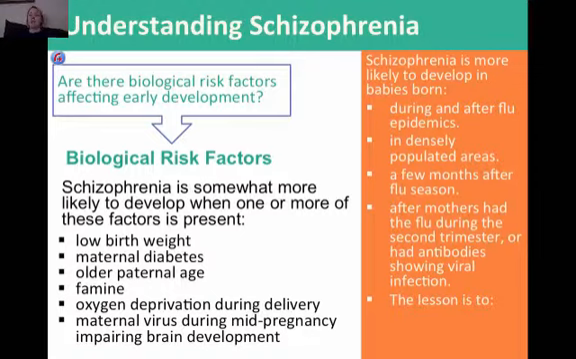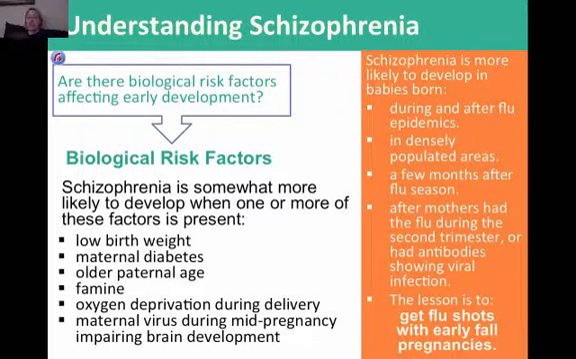Now, schizophrenia is more likely to develop in babies born during and after flu epidemics in densely populated areas, a few months after flu season, after mothers had the flu during the second trimester or had antibodies showing viral infections. The lesson is to get flu shots with early fall pregnancies. Again, we don't really understand why this is, other than there's something about the influenza virus that impairs brain development at this critical period of gestation. This is still very correlational. It's not that if you get the flu when you're pregnant, your child will be schizophrenic. There just seems to be a positive correlation here.